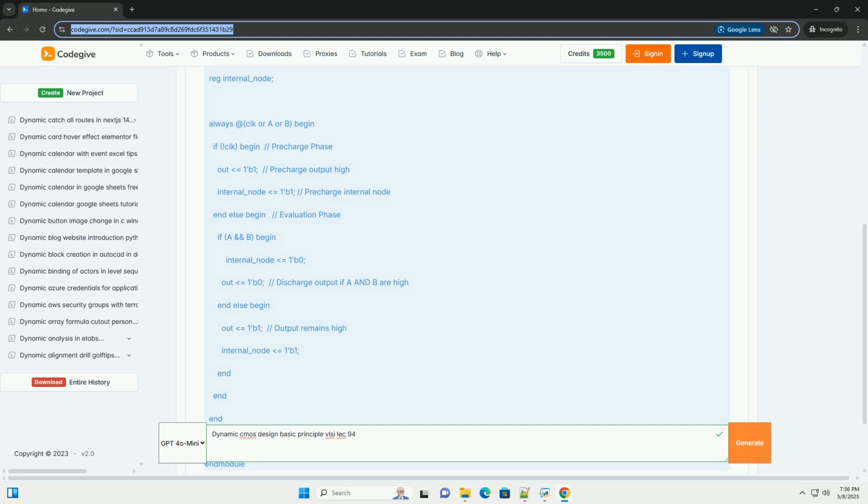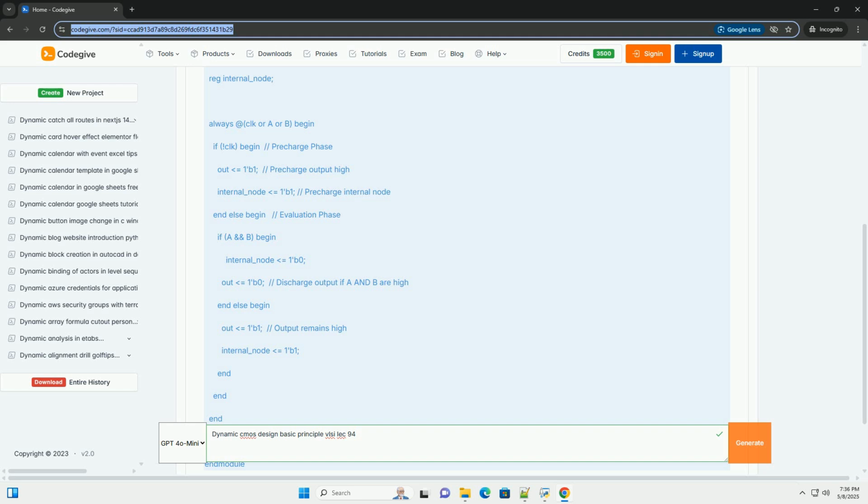During the evaluation phase, if the input signals activate the NMOS network, the charge stored on the output capacitance, C_out, can redistribute to the internal capacitances, C_int, of the NMOS network. This redistribution can cause the output voltage to drop below the threshold voltage of the next stage, leading to incorrect operation.